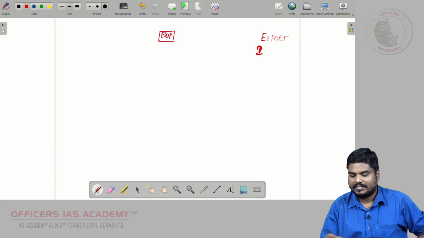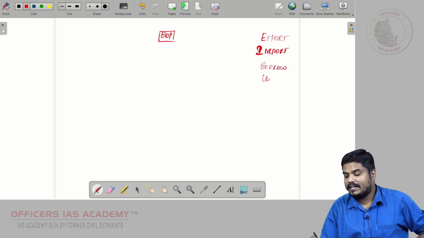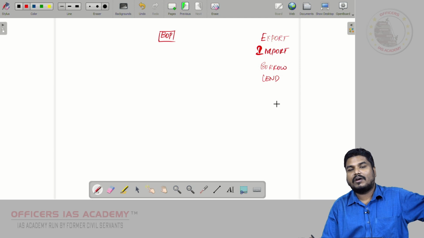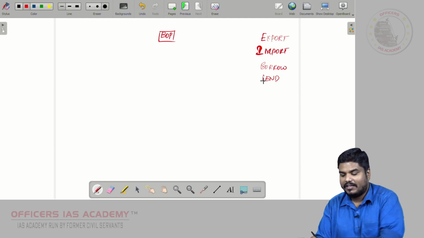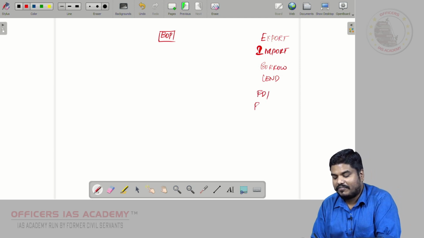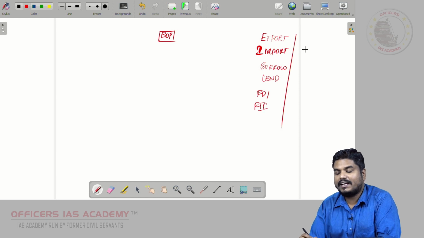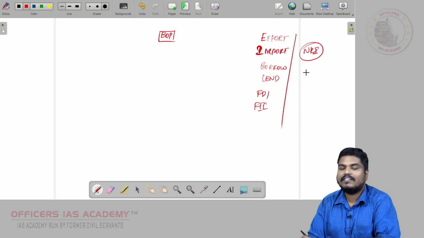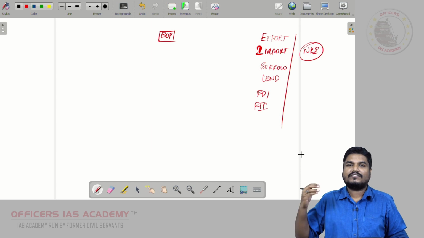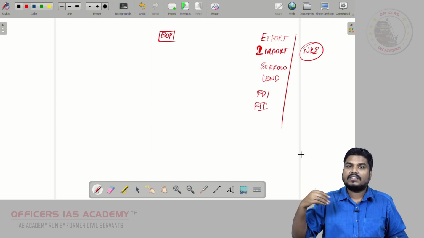Your imports, that is also an example for a transaction. You borrow from foreign sources, you lend abroad, your FDI, your FII, your NRE deposits. So all these come as a part of transactions which we do with the outside world.